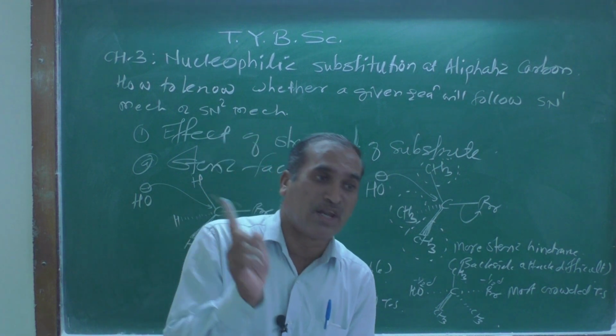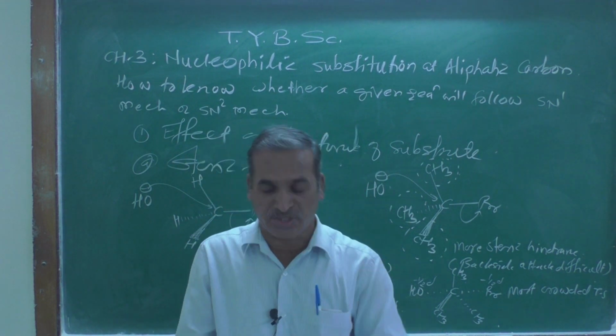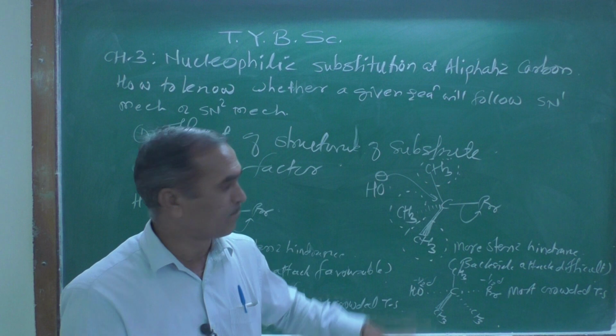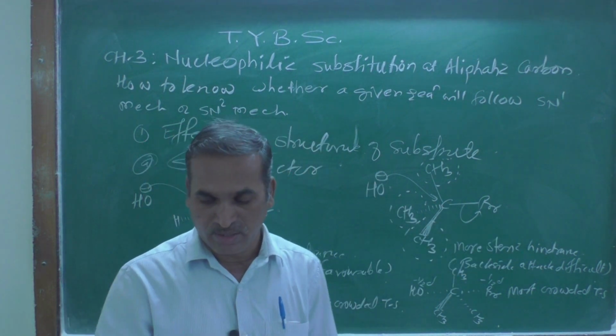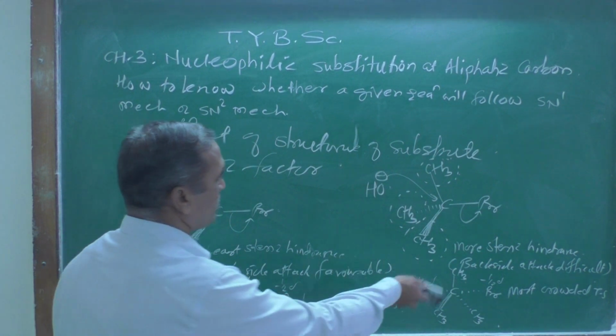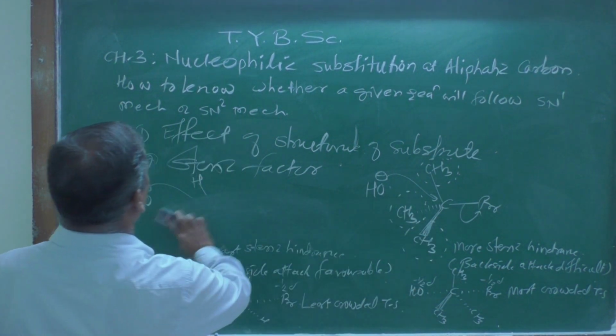There is a relief in angle strain, and due to this reason that type of compound goes by the SN1 type of reaction.